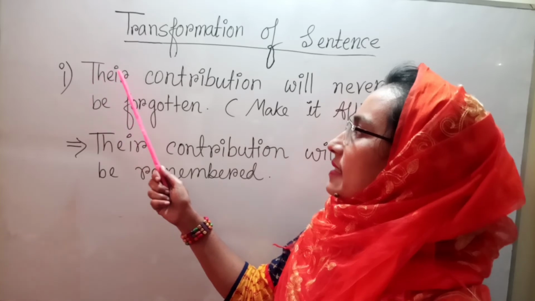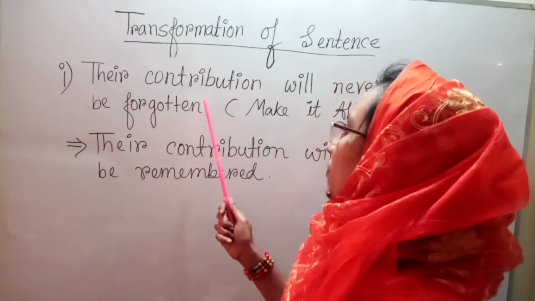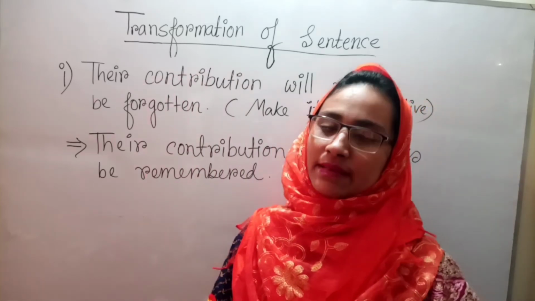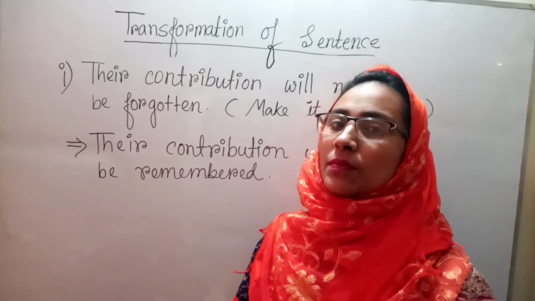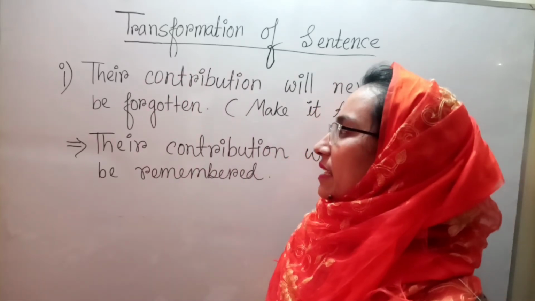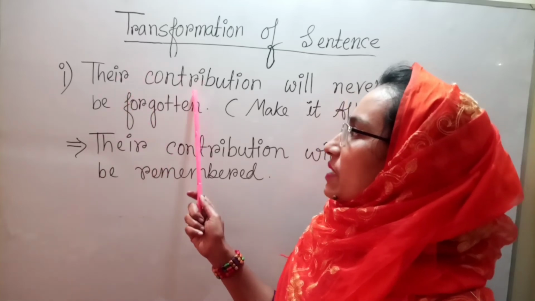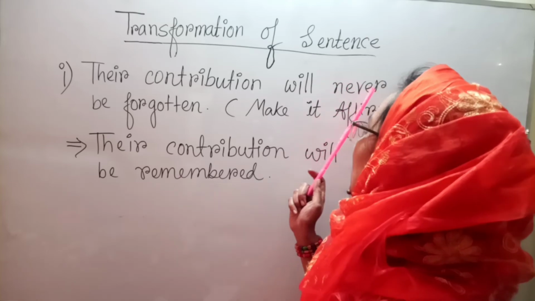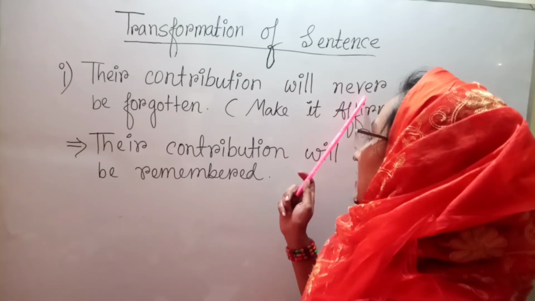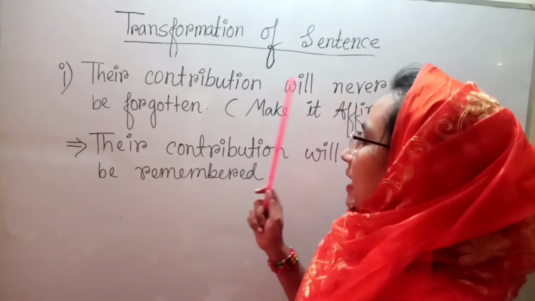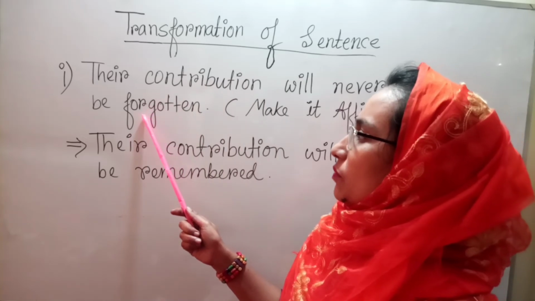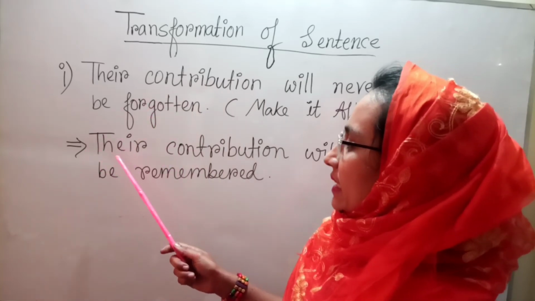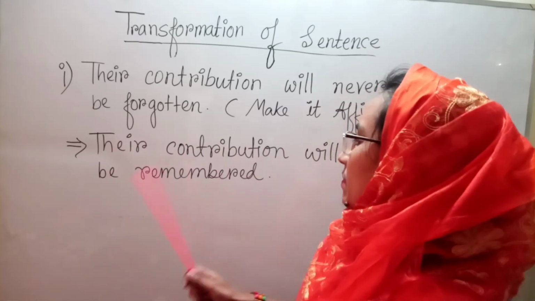I number is, their contribution will never be forgotten. Make it an affirmative sentence. It is a negative sentence, and if we want to make it an affirmative sentence, at first we need to write the subject, their contribution, then the verb, then the positive form of never, that is always, and the opposite word of the keyword, forgotten. So the affirmative sentence will be like that: their contribution will always be remembered.